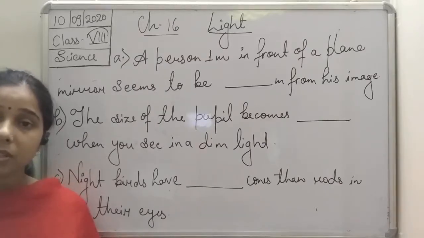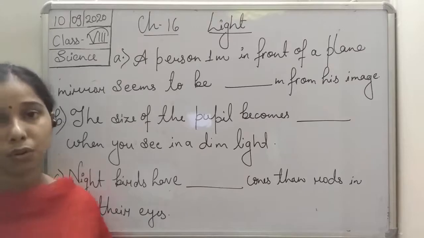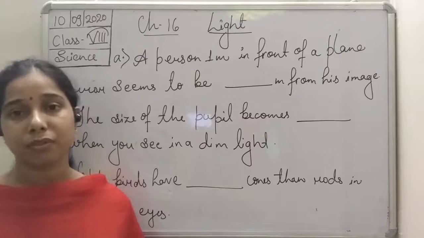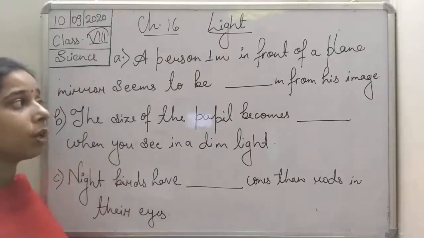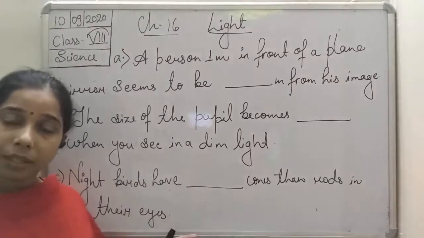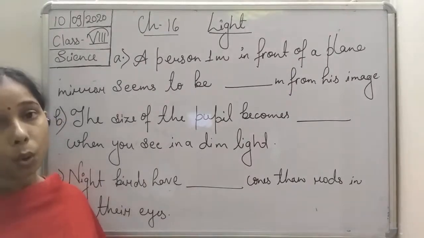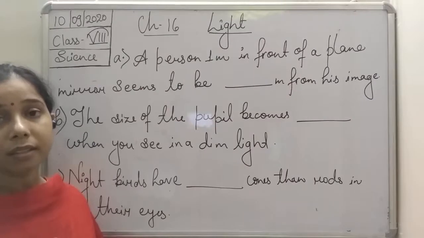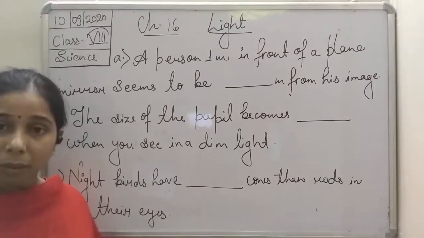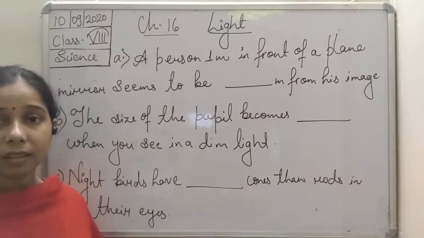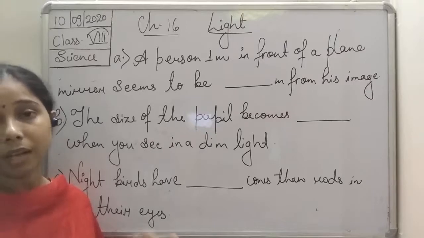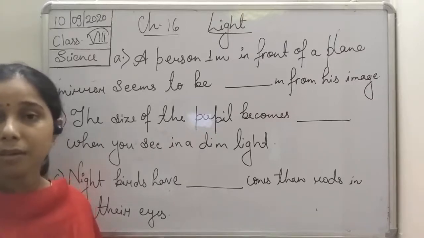It means that however much distance the object is standing in front of the mirror, the same amount of distance of the image will be formed behind the mirror. So the distance of the image and the distance of the object are both the same in the case of a plane mirror. If it is 1 meter in front of the mirror, then the image will also be formed behind the mirror.